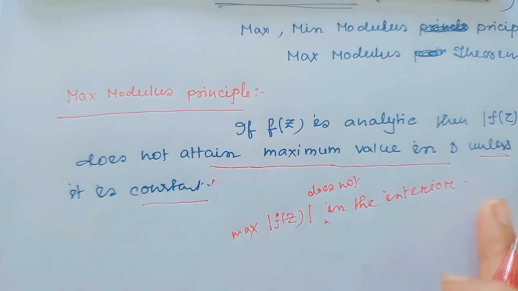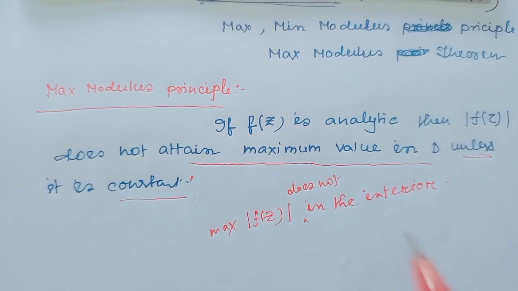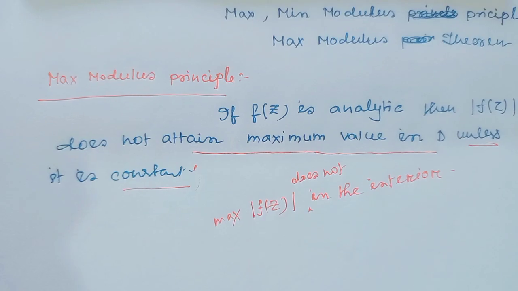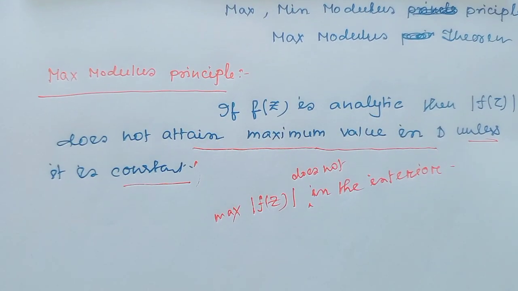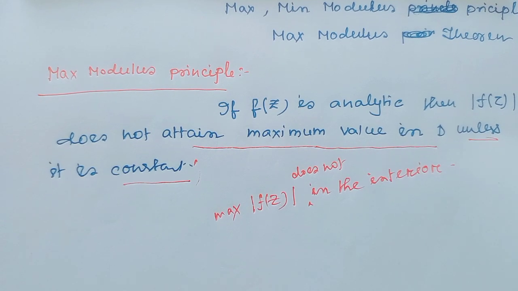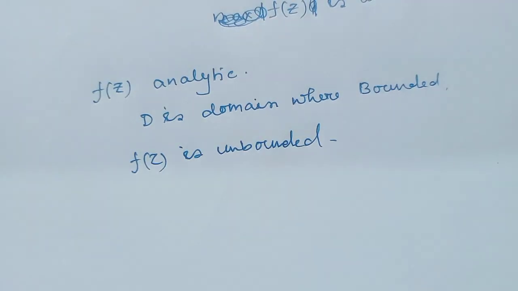The maximum modulus principle only tells that when the function is constant, the maximum value of the function exists at an interior point. When the function is not constant, then the maximum value does not exist at an interior point of the function. Okay, f(z) is an analytic function and D is a domain where D is bounded. Now my question: can f(z) be unbounded? Yes or no? This is my question.